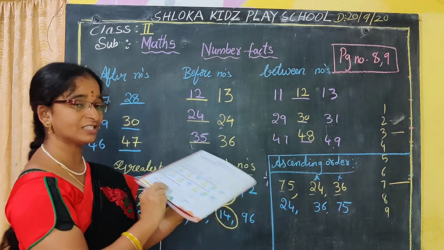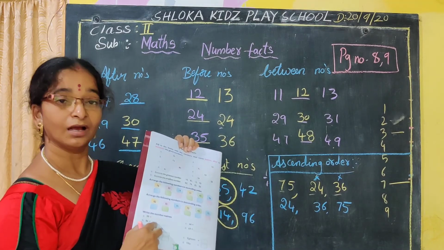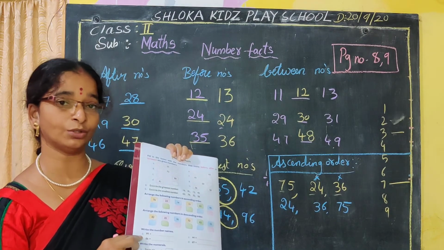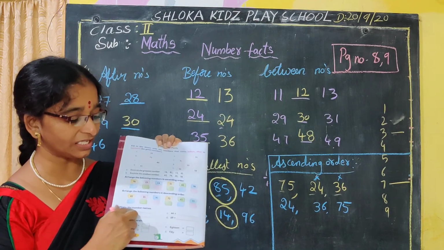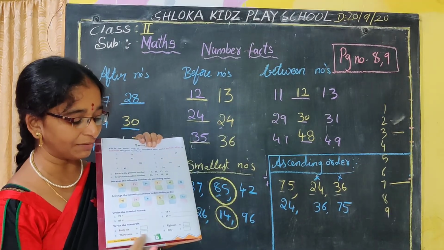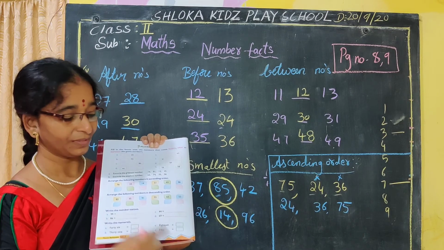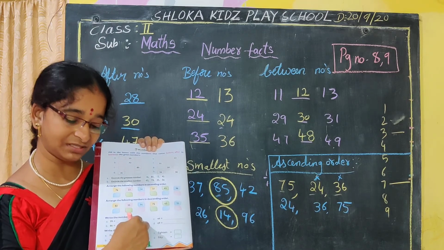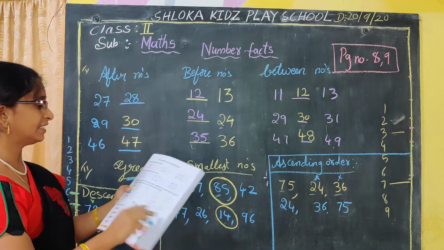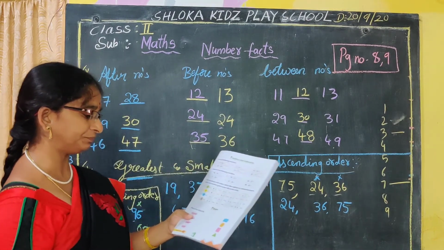Okay na? Next bit is what? Write the number names. In the previous class I taught you about the number names. Yes or no? You already know 1 to 100 number names. So these number names you have to write down here. For numbers you have to write number names, and for number names you have to write numbers. Okay na? Yes. Next we'll go for the addition and subtraction.